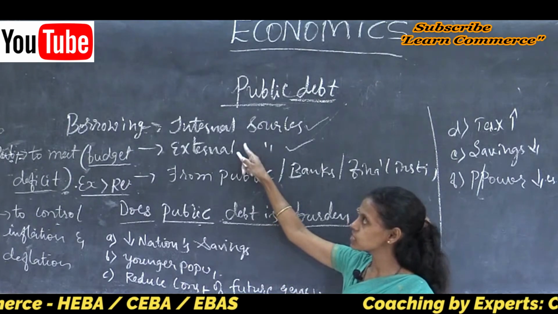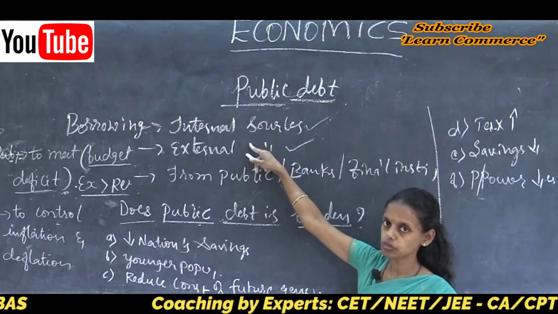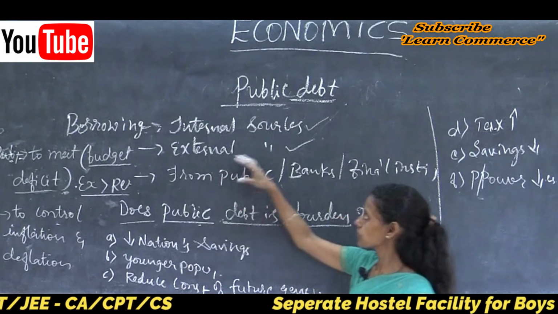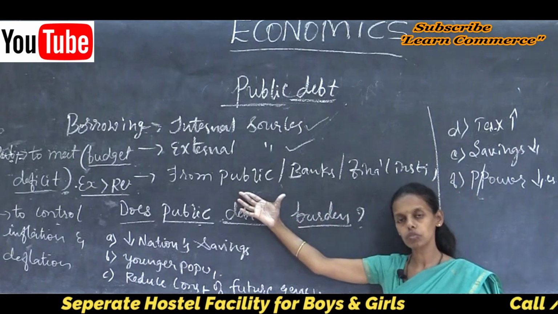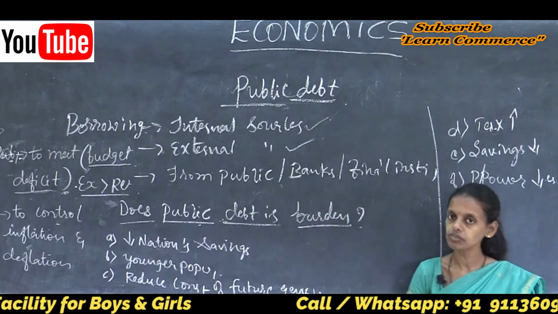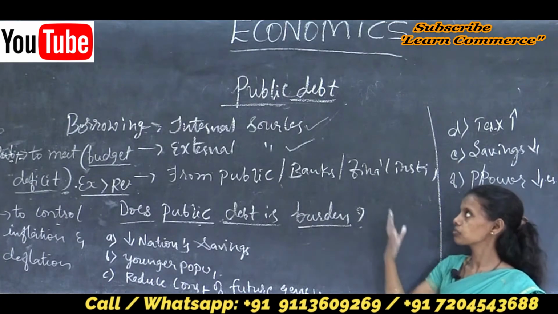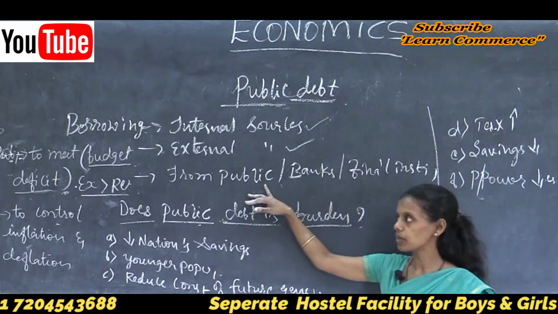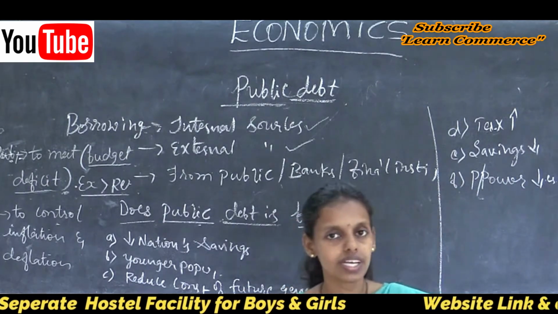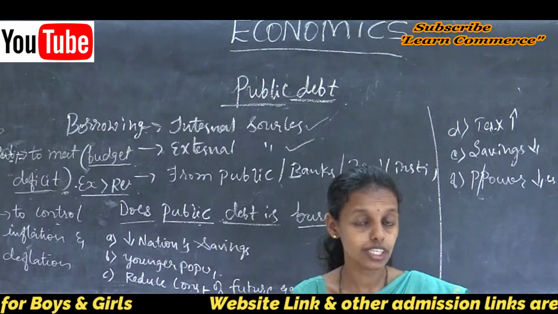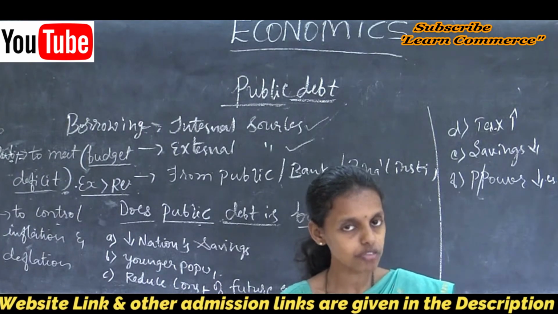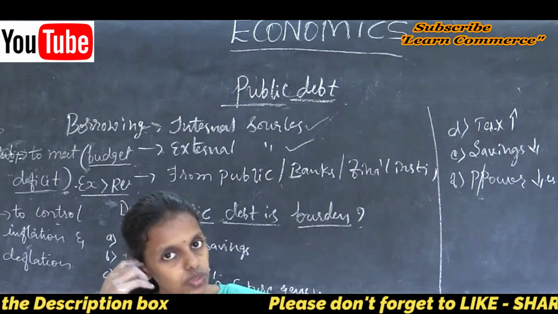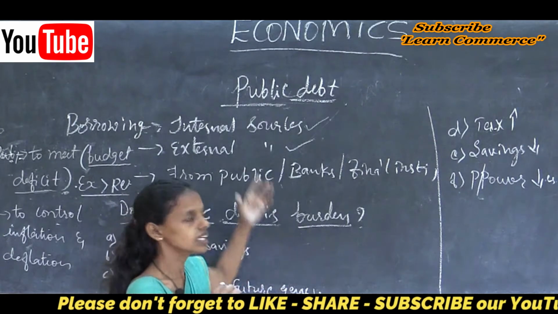If the country is borrowing from an internal source, it means borrowing from the public to meet the fiscal or budget deficit. This includes borrowing from the RBI, the Reserve Bank of India, or from financial institutions inside the country, or the government may impose a higher tax on the people and collect money from the public, not directly but through the goods and service tax by increasing the tax rate.